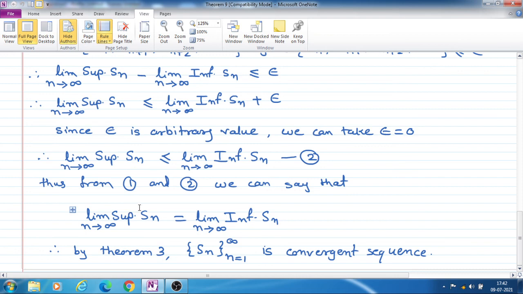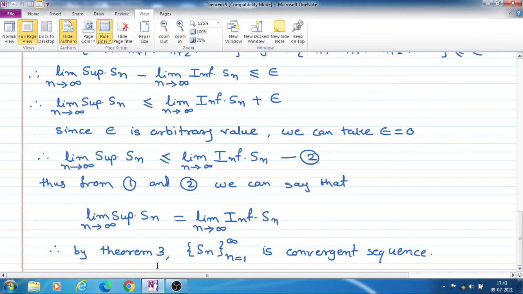Now initially we have written in equation 1 that limit superior is greater than or equal to limit inferior. So from that equation 1 and from this equation 2 we can say that limit superior is equal to limit inferior of S_n.